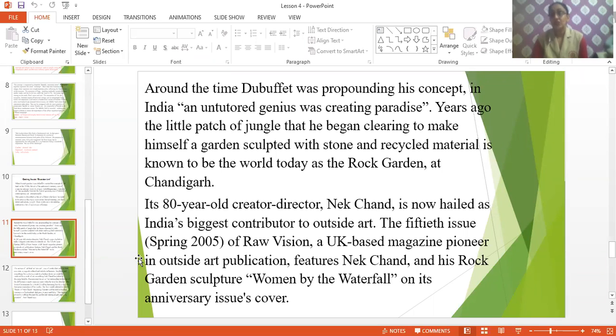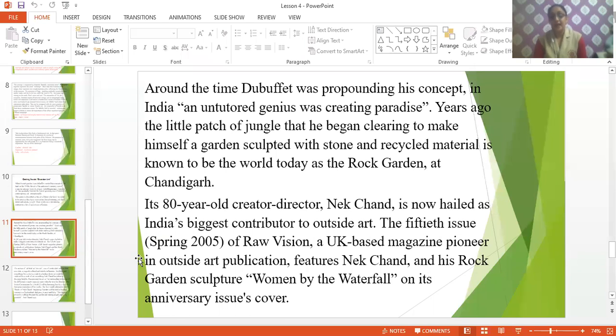"Now in his 80s, creator-director Nek Chand is hailed as India's biggest contributor to outsider art." Now what is there, children? This is the person, Nek Chand, who has created this Rock Garden.